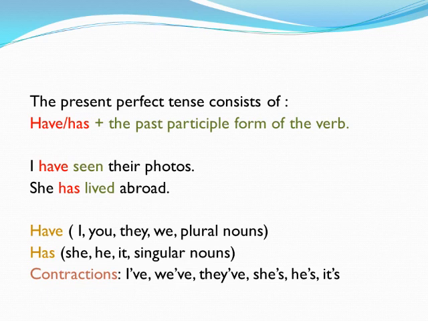The contractions: I have, I've; we have, we've; they have, they've; she has, she's; he has, he's; it has, it's.